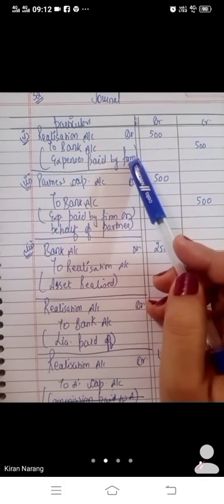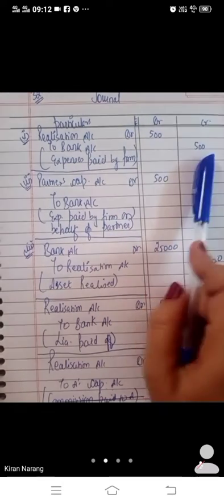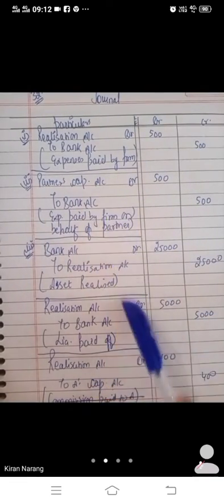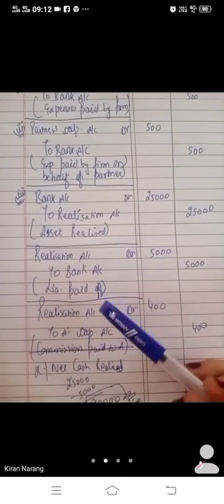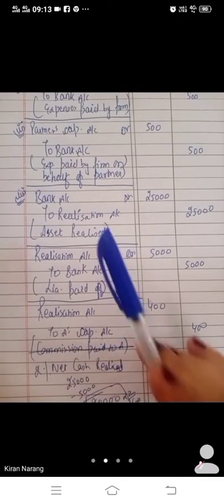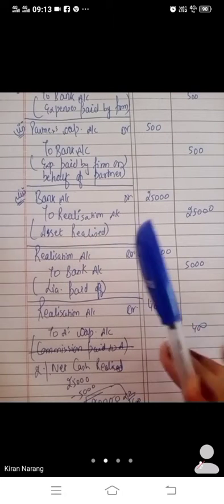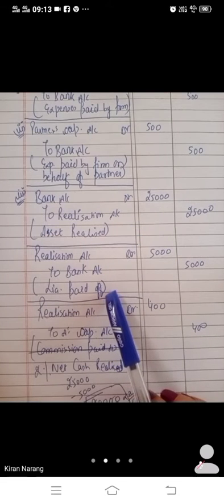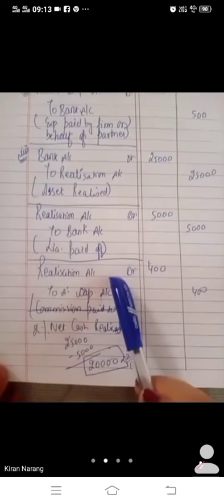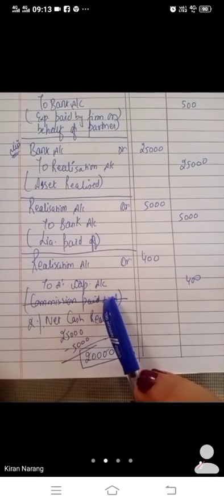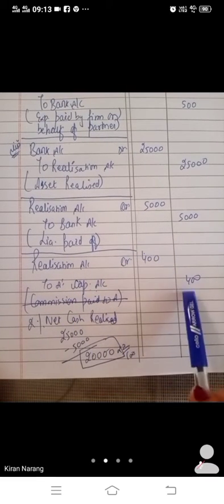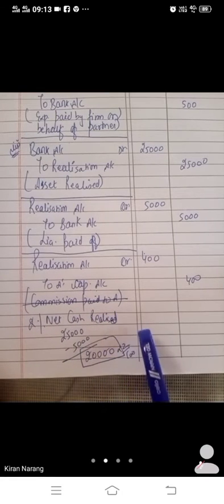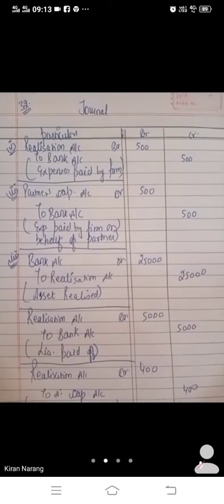If we have paid the expenses, we will write realization to bank. If the partner has to pay, but we have paid to bank, partner to bank. And if we have to make payment of commission to partner for bearing the expenses, first of all, if it is given in the question that you have realized assets, you will write bank to realization. You have made the payment of liabilities, you will write realization to bank. Then for giving commission, you will write realization to partner. And how have you calculated the commission? Net cash realized: asset realized minus payment of liability, net cash realized, and 2% of that. This was your question number 32.